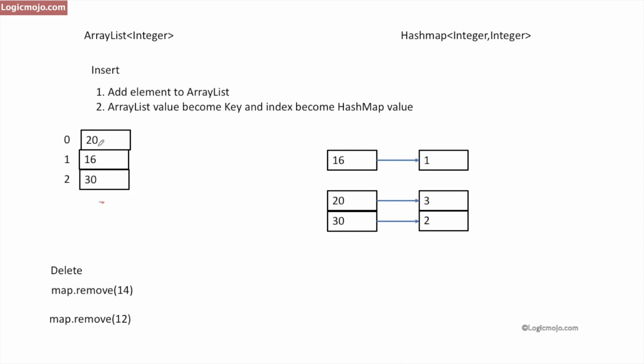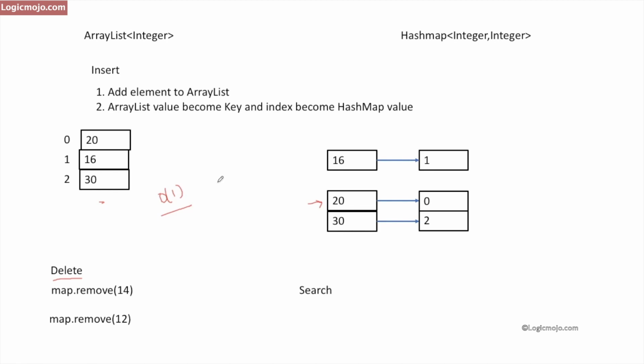We delete that and correspondingly update the index of 20. So how do we do that? We search into the hash map, we find out the key 20 is already present and change its value from 3 to 0, because right now its index is 0. So that's all the operations we do in a delete. And if you see, everything happens in O of one time because we are executing the same instructions.